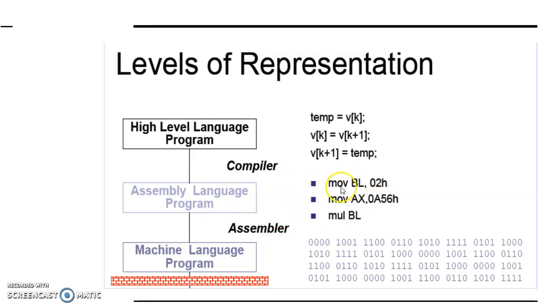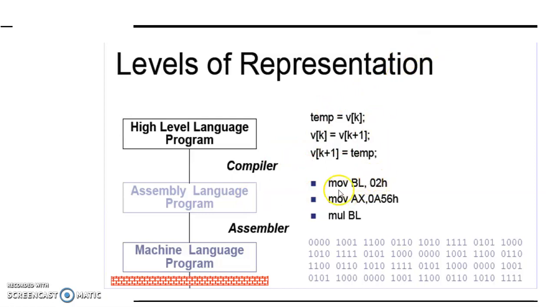Over here you can see that there is a move instruction. This is a machine instruction. We cannot understand it easily compared to a high level language instruction. It can only be understood by your computer. But this is not efficient. Can your computer understand this instruction? No, it can only understand binary language.